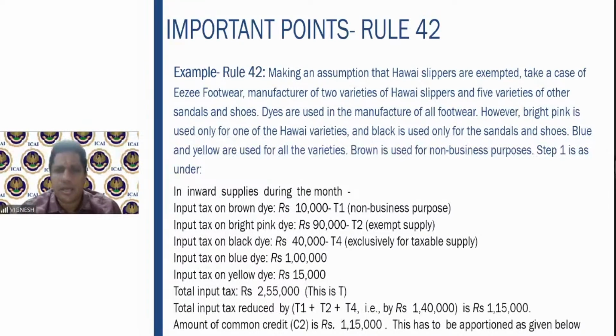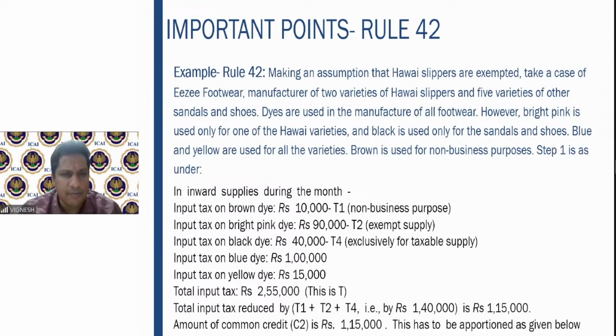Let us make an assumption here. Hawaii slippers are exempted. Case of Easy Footwear, manufacture of 2 varieties of Hawaii slippers and 5 varieties of other sandals and shoes. Dyes are used in manufacture of footwear. However, bright pink is used only for one of the Hawaii varieties. Black is used for sandals and shoes. Blue and yellow are used for all varieties. Brown is used for non-business purpose.